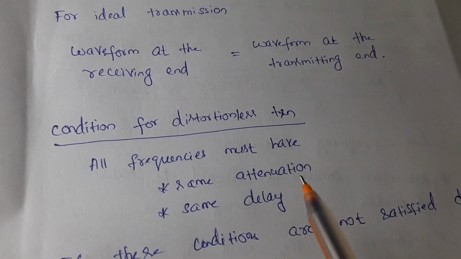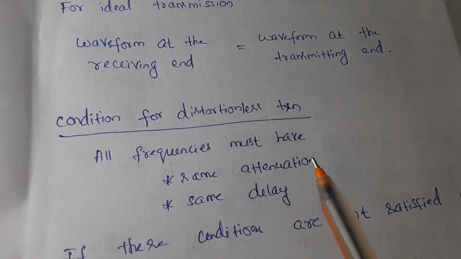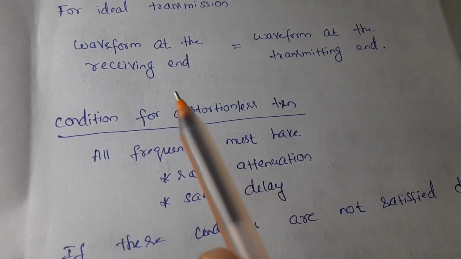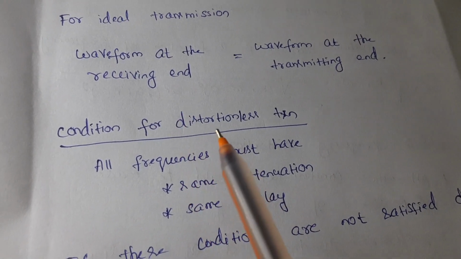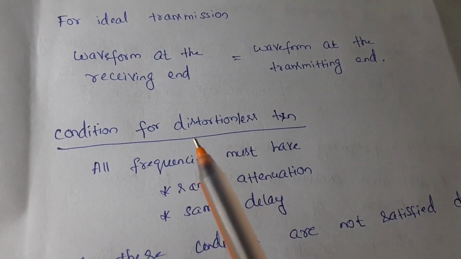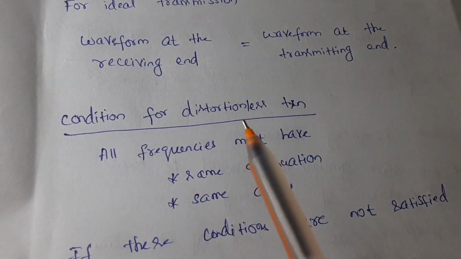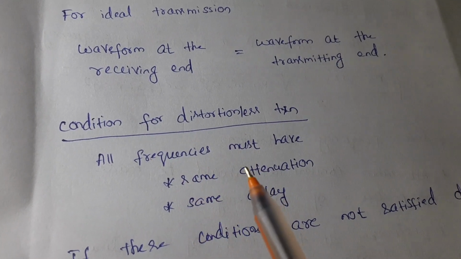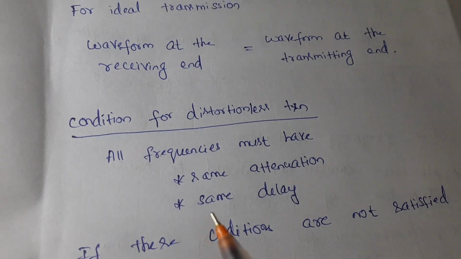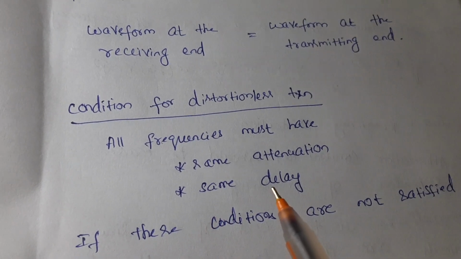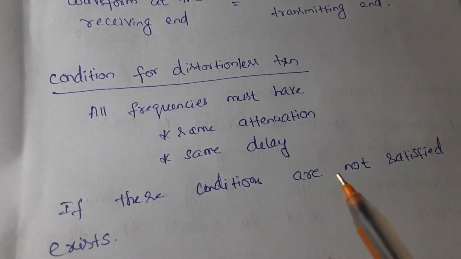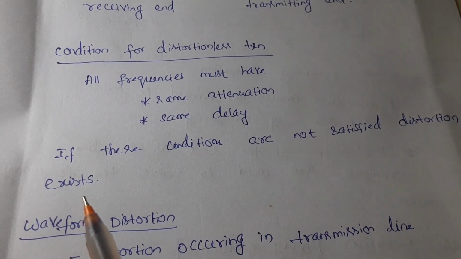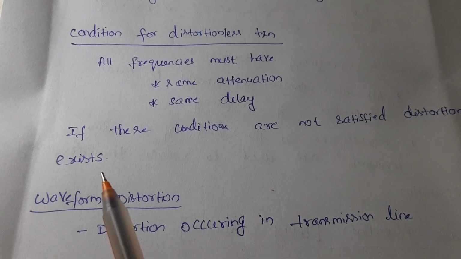If these two conditions are satisfied, then the waveform will be received at the receiving end without any distortion. The condition is that all frequencies should have the same attenuation, that is the same loss, and the same time delay. If these conditions are not satisfied, then distortion exists in a transmission line.